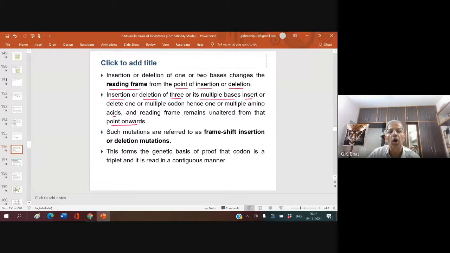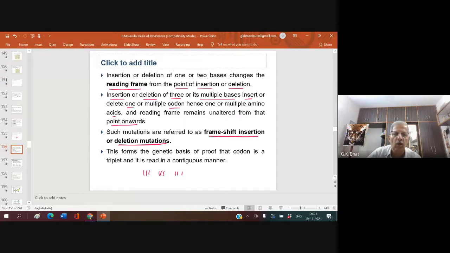Insertion or deletion of 3 or its multiple bases, that means 6, 9, like that, inserts or deletes one or multiple codons. Multiple codon means you are inserting a 3 letter word. Hence, one or multiple amino acids, and the reading frame remains unaltered from that point onwards. Only at that point there will be a change. After that, it remains the same. Such mutations are referred to as frame shift insertion or deletion mutation. Always ask the question, what is frame shift insertion or deletion mutation?